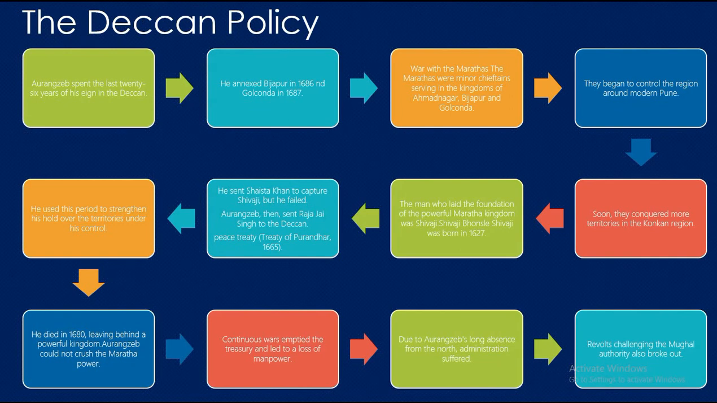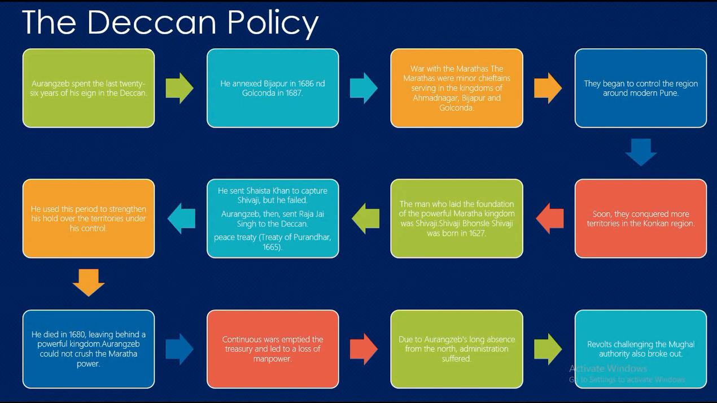Next, the Deccan policy. Aurangzeb spent the last 26 years of his reign in the Deccan. He annexed Bijapur in 1686 and Golconda in 1687. However, these conquests did not benefit the empire. It was difficult to administer these regions as they were too far from the capital.